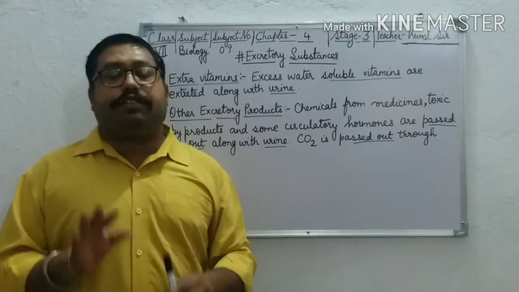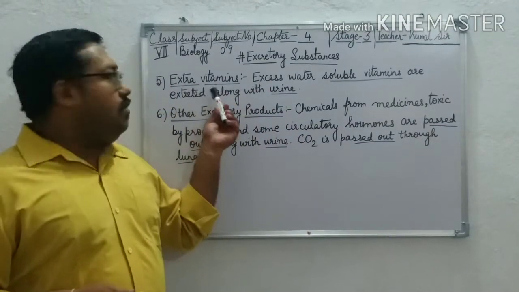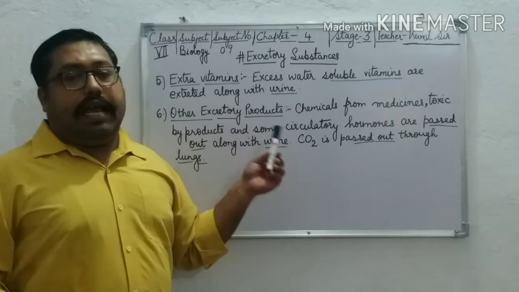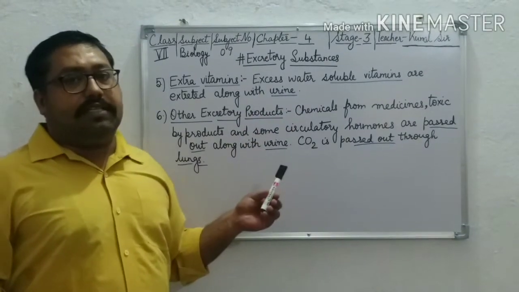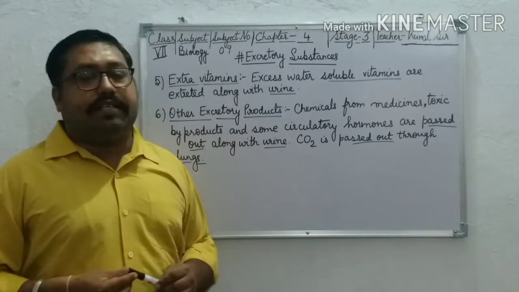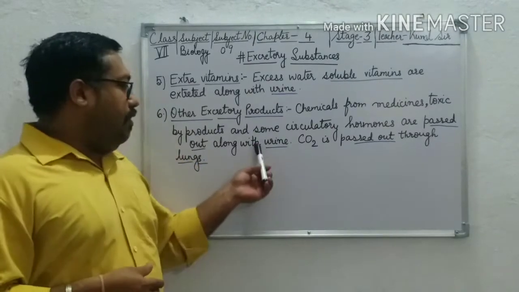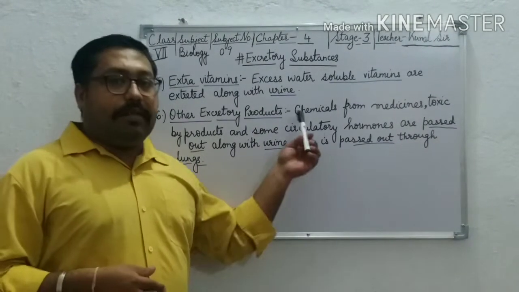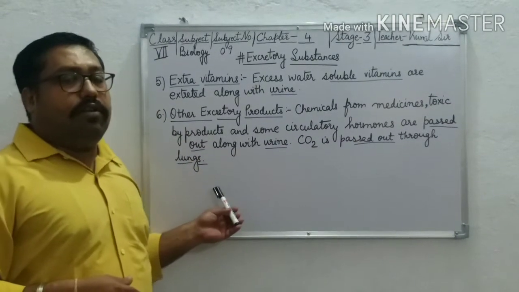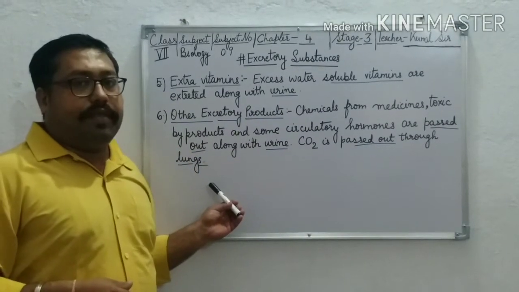The extra water soluble vitamins are passed out or excreted along with urine, and other toxic substances like chemicals from medicines, toxic byproducts, or some circulatory hormones are passed out along with our urine. Carbon dioxide is passed out through the lungs.